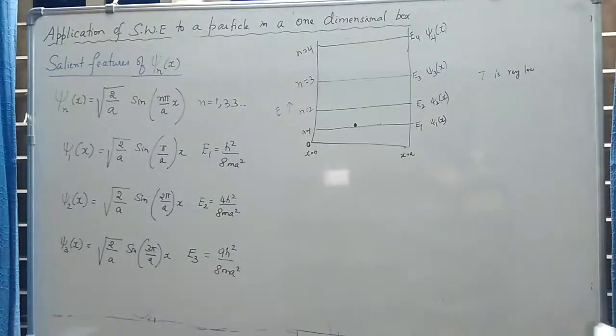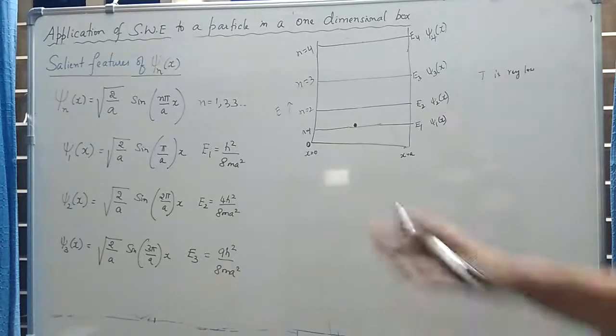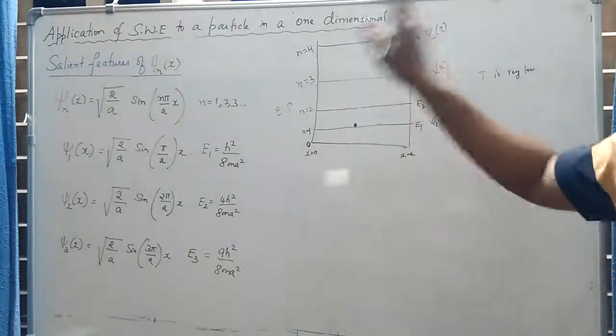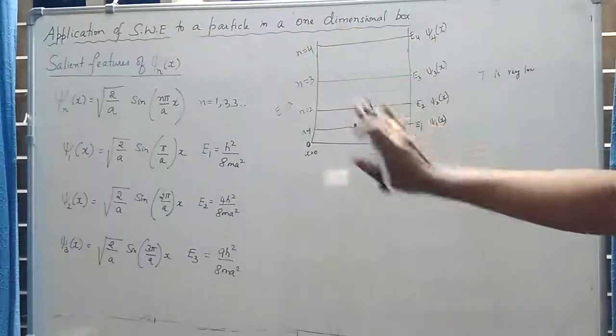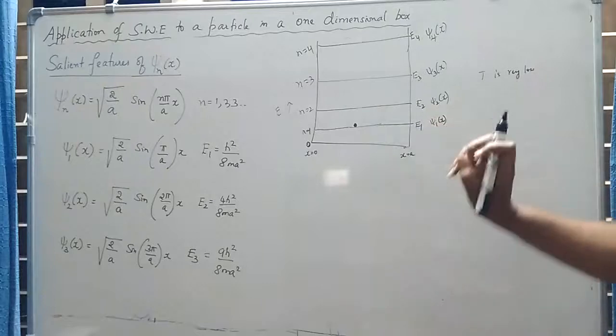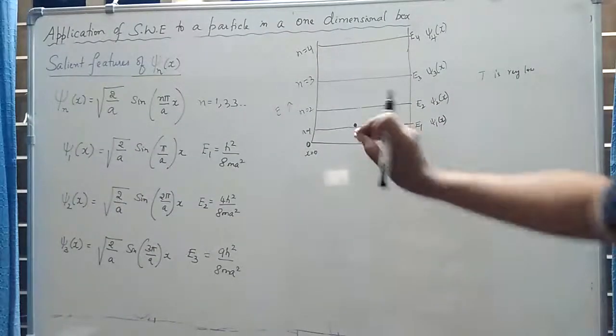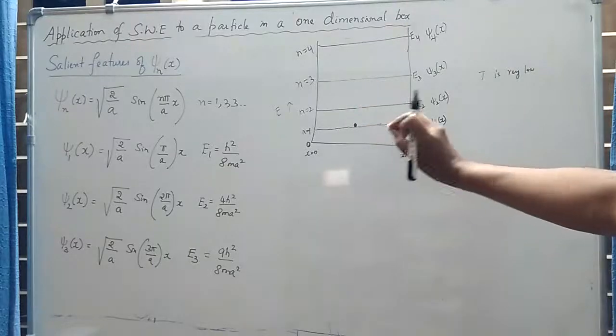So we can assume that in most of the cases the particle is expected to be in the lowest state. So in such cases the state of the system is best described by the wave function psi1 of x, because we can tell with certainty that the particle is in the ground state.